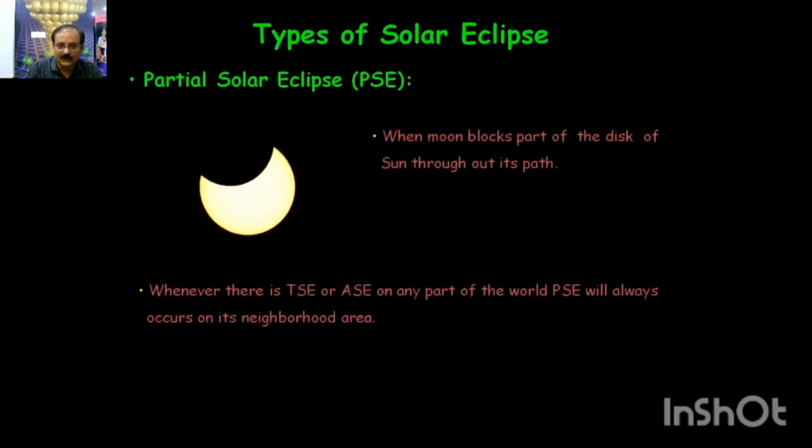We have a partial eclipse, when the Moon blocks a part of the disk of the Sun through its path. We can have either a total solar eclipse or an annular solar eclipse from some part of the world, but then it will definitely be a partial solar eclipse for many other parts.